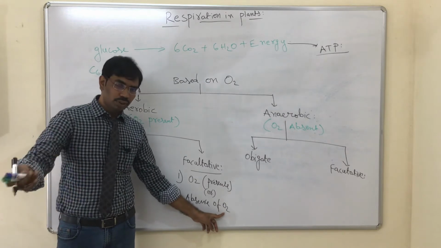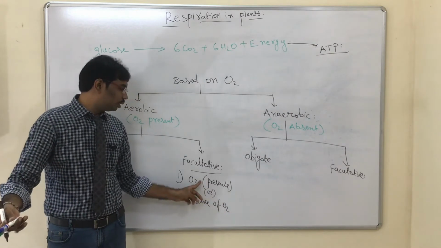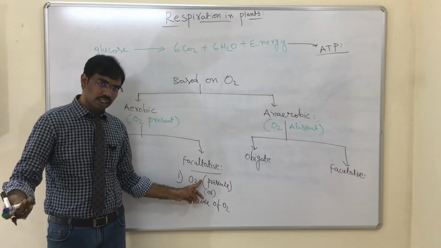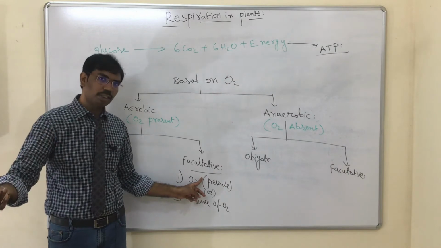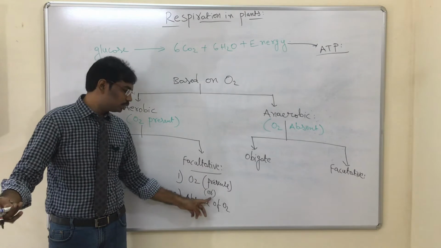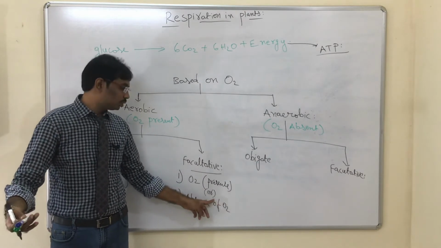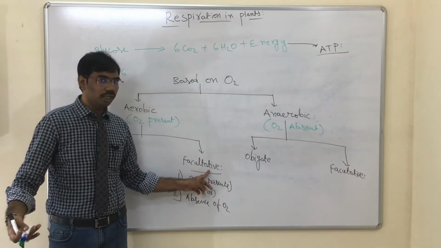So it is switching into anaerobic respiration in the absence of oxygen. The cell, generally aerobic, means it can respire in the presence of oxygen. But if oxygen is not available, then it can respire anaerobically. So that kind of respiration is called facultative aerobe.